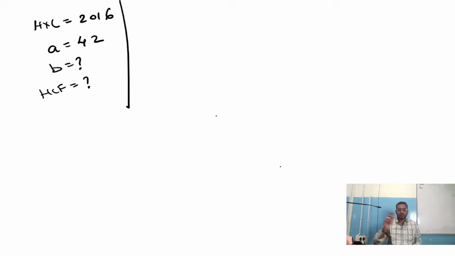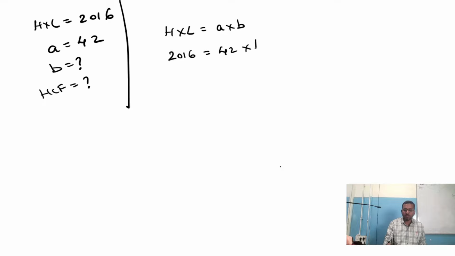Now, the relationship between the two integers A and B is H into L equals A into B, or A cross B. Actually, we want the value of B. We know H into L is 2016, and the value of A is 42, multiplied with B. Now I want the value of B, so keep B as it is and shift 42 to the other side. So it becomes 2016 divided by 42 equals B.